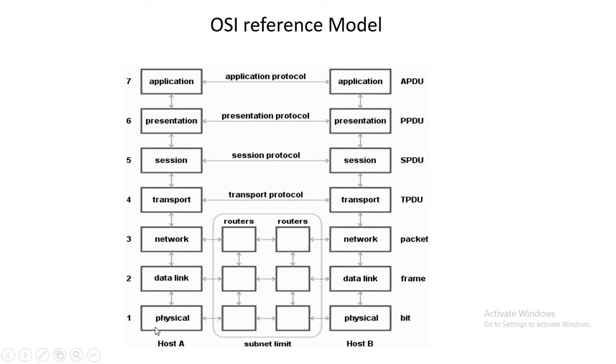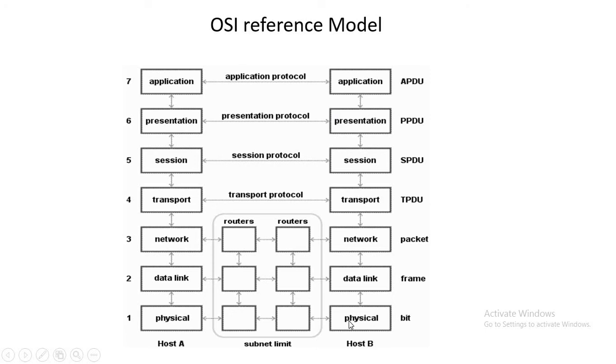Whenever the flight flies into the sky and reaches the destination, after takeoff, the flight will make a landing at the destination. Whatever process you did at the sending side, the same process goes in the reverse direction.